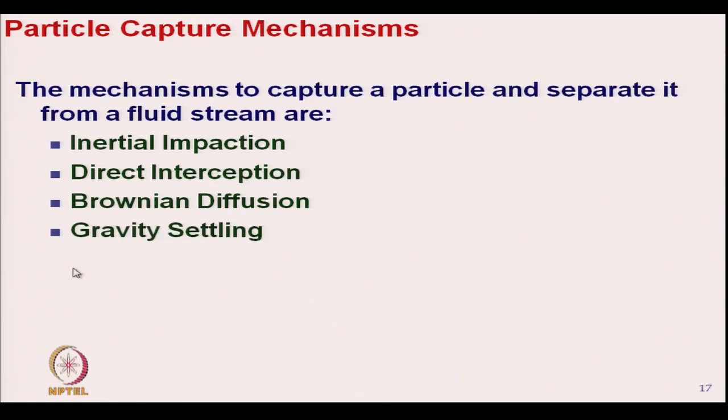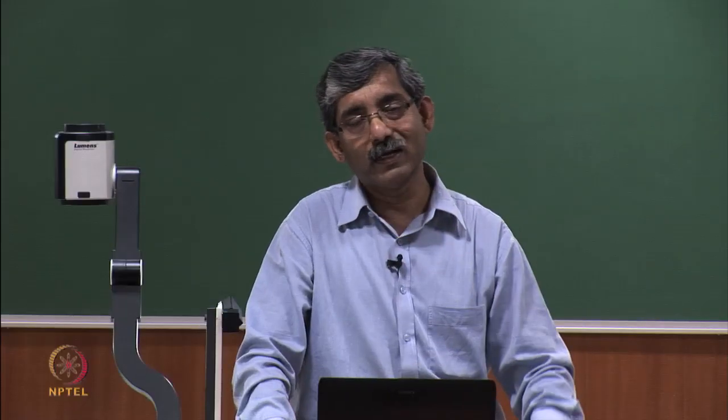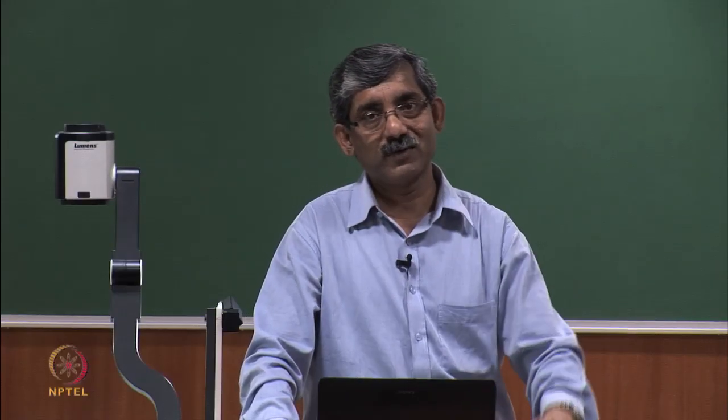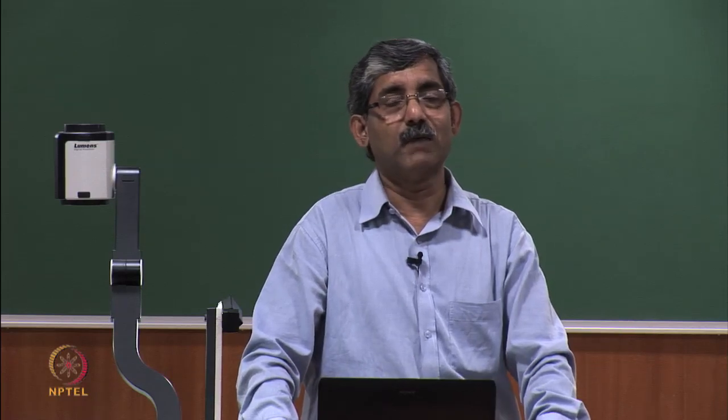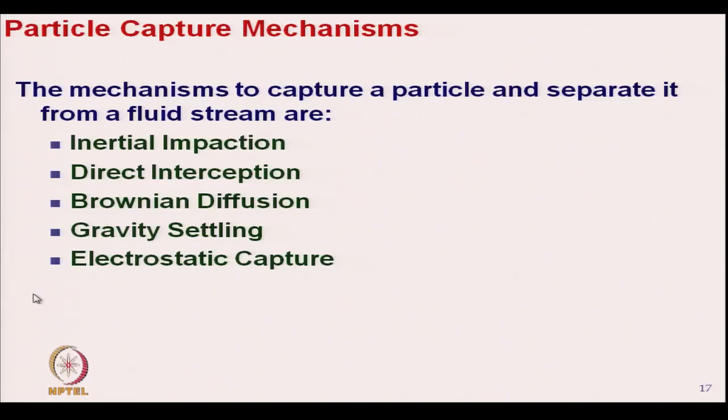Next is gravity settling. So, the heavier particle will try to get separated automatically from the air stream due to its mass. Then electrostatic capture.